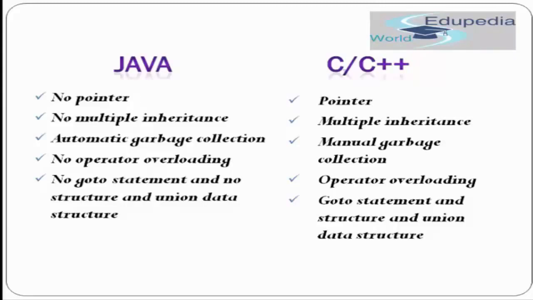The compiler is not able to make a correct decision about which function 1 method to choose. This is called the diamond problem. This problem is not there in Java because Java does not support multiple inheritance.